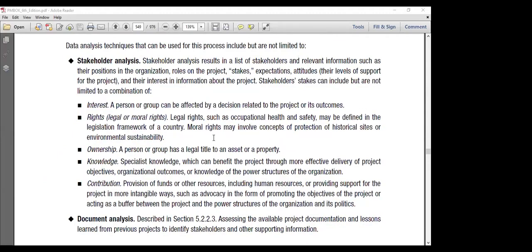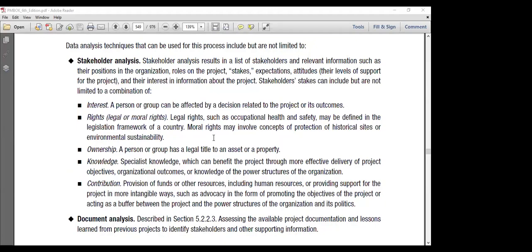In the stakeholder analysis, basically we are analyzing the relevant information, their position in the organization, roles on the project, stakes, expectations, attitude, meaning their level of support for the project, their interest in information about the project. Like we may be able to look at it like interest.